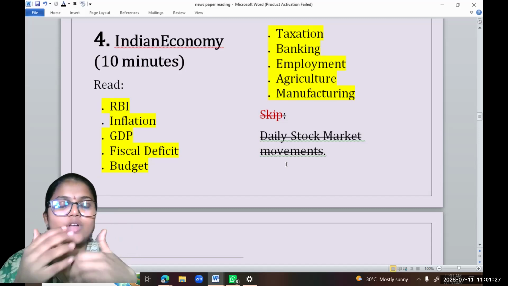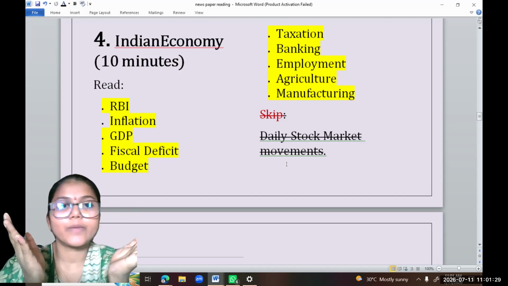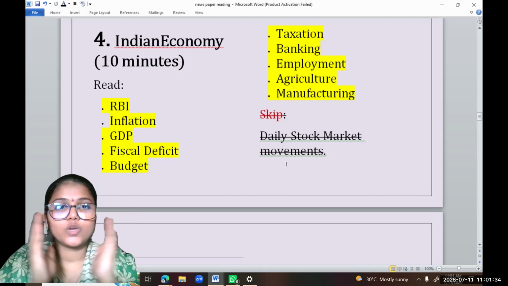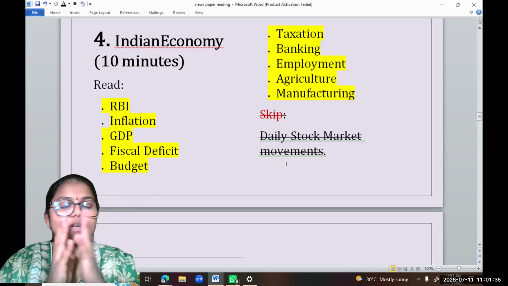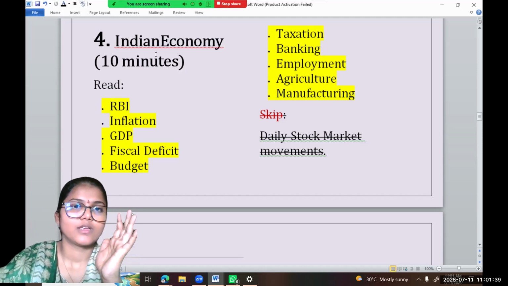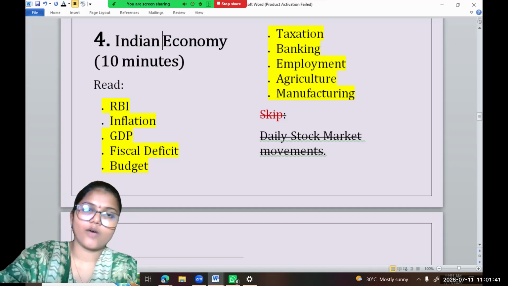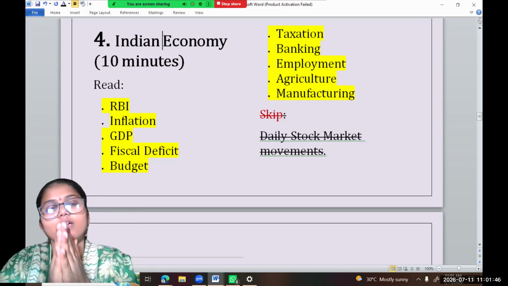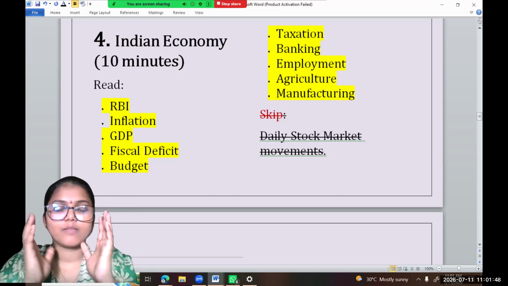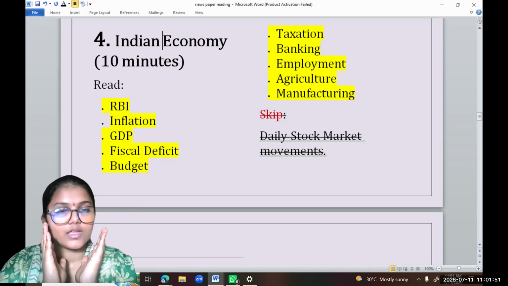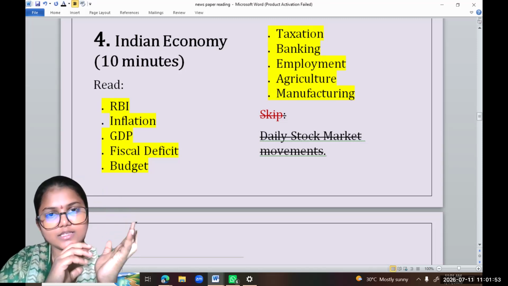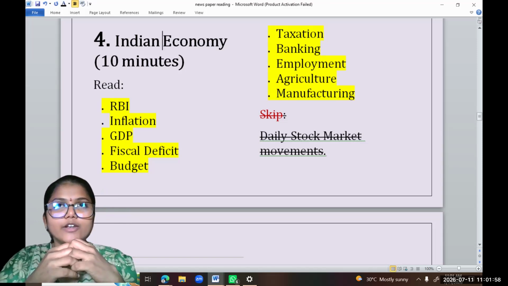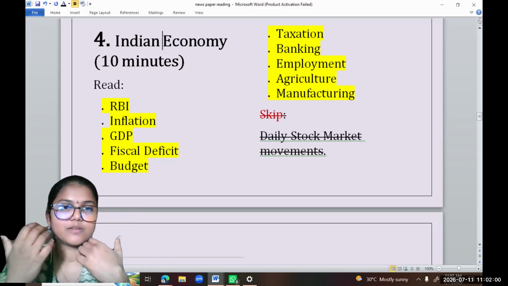It will put unnecessary burden on the natural flow of your brain, okay? Because this kind of exam is like a marathon, you need to take care of the health of your brain. Yesterday I told you, and tomorrow also I will be repeating the same thing, that you should take care of the health of your brain, because when you dwell into such deep study, you will find that you are not mentally in a stable position.